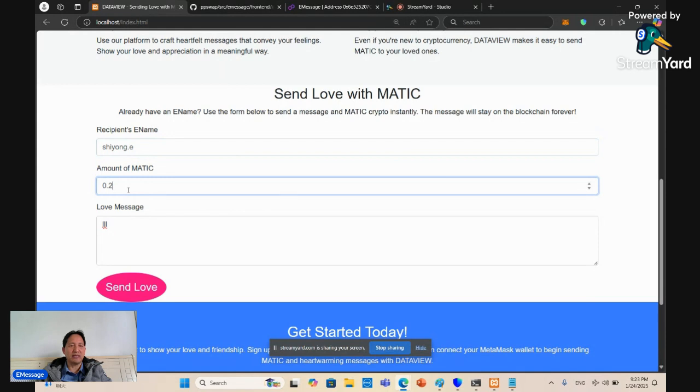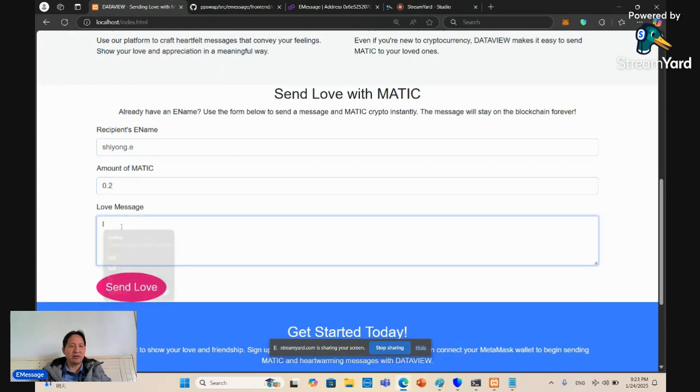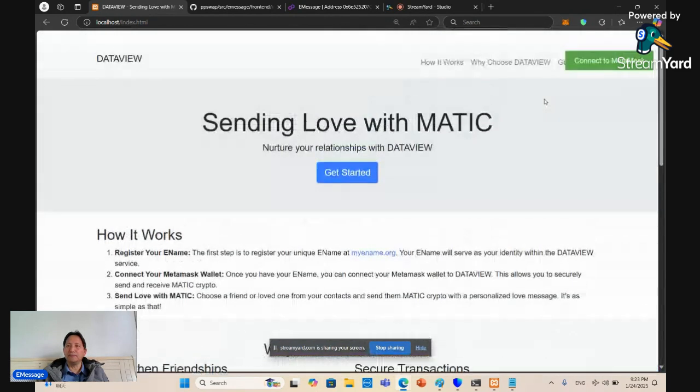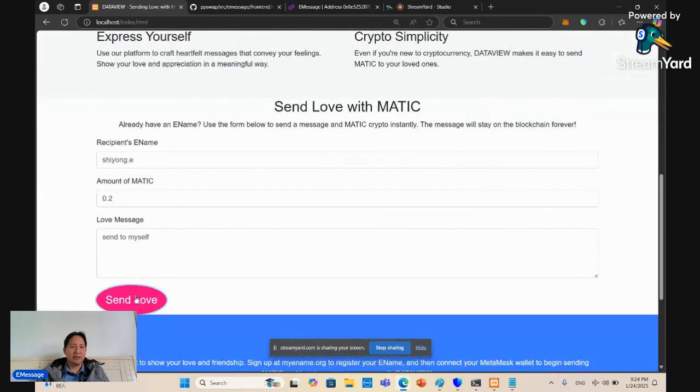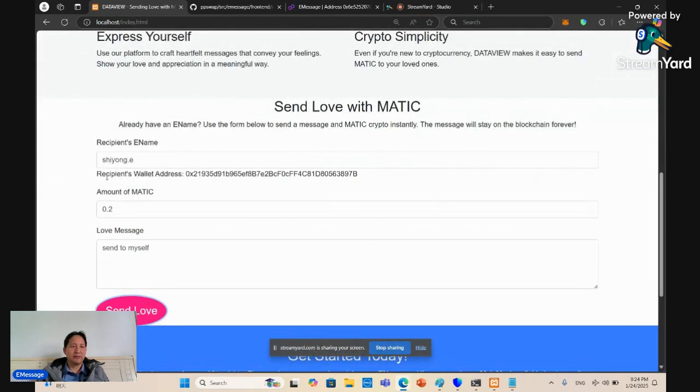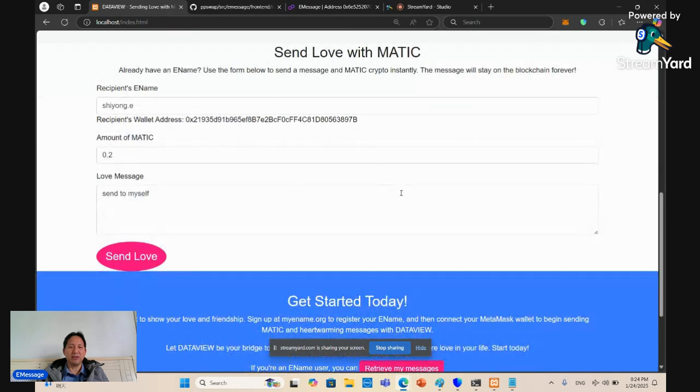You can specify how much Matic you're going to send, and then you can send to yourself or send to other people. Let me connect this. And then you click it, then the recipient wallet address will be automatically translated if it exists, and that message will be sent to the recipient.